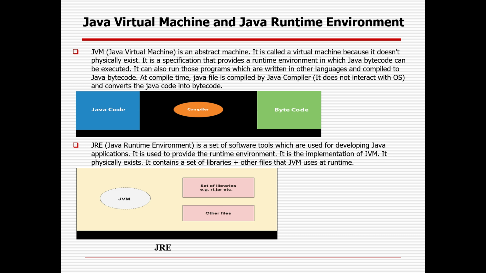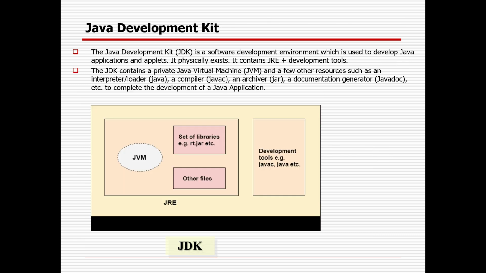You'll be able to see Java JRE is getting added to your project by default, and you are able to get all the details like classes and interfaces, and all those methods within those interfaces of the classes. The last one is the Java Development Kit, or JDK. JDK is nothing but a combination of JRE plus other development tools like javac, etc. So the Java Development Kit is the software development environment which is used to develop Java applications and applets.